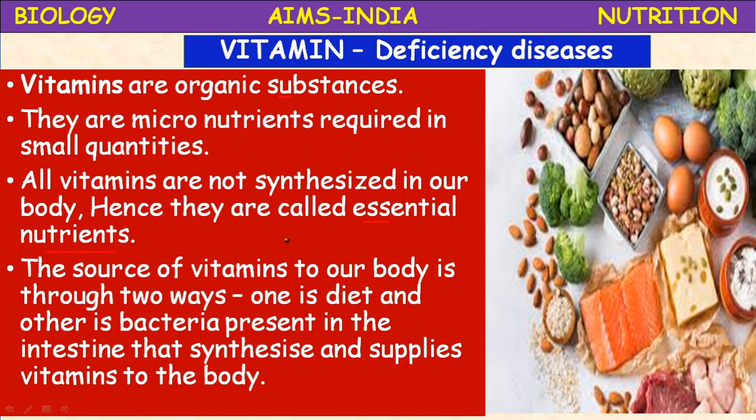They are available through two sources. What are they? One is our food, the food which we eat, and the second one is useful bacteria, our friends present in the intestine. These useful bacteria synthesize and supply vitamins to the body, like Lactobacillus bacteria, Escherichia coli.